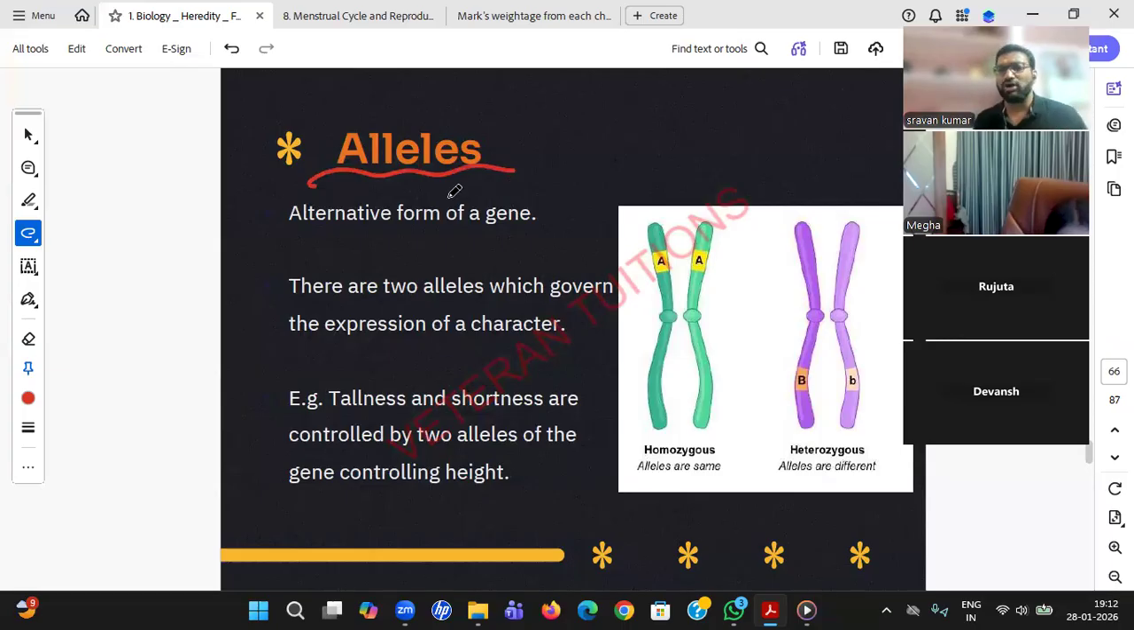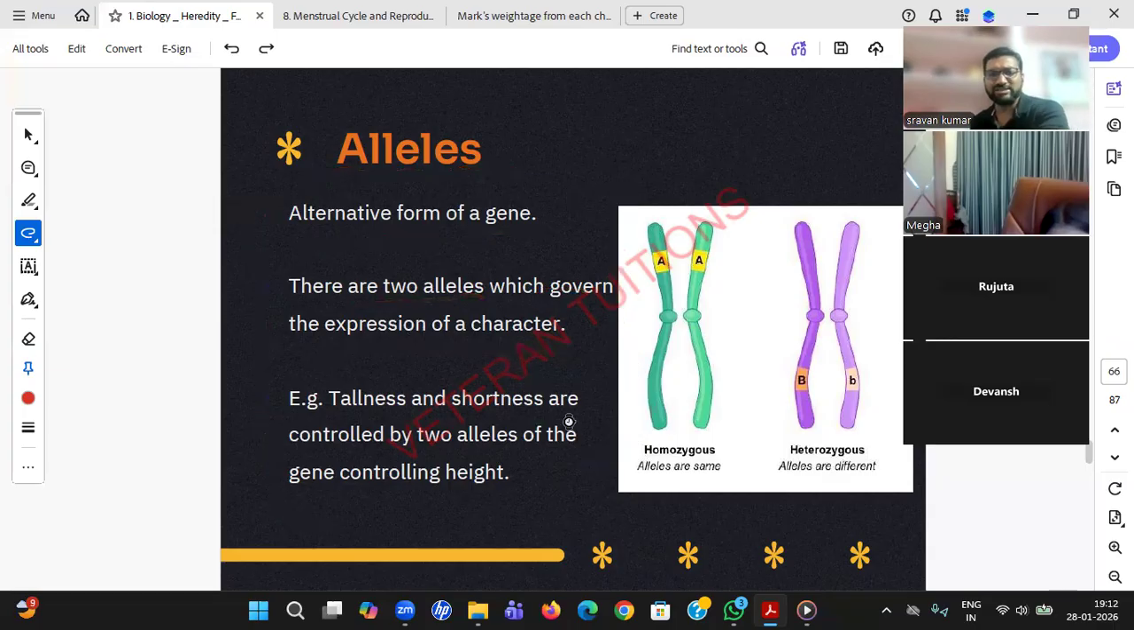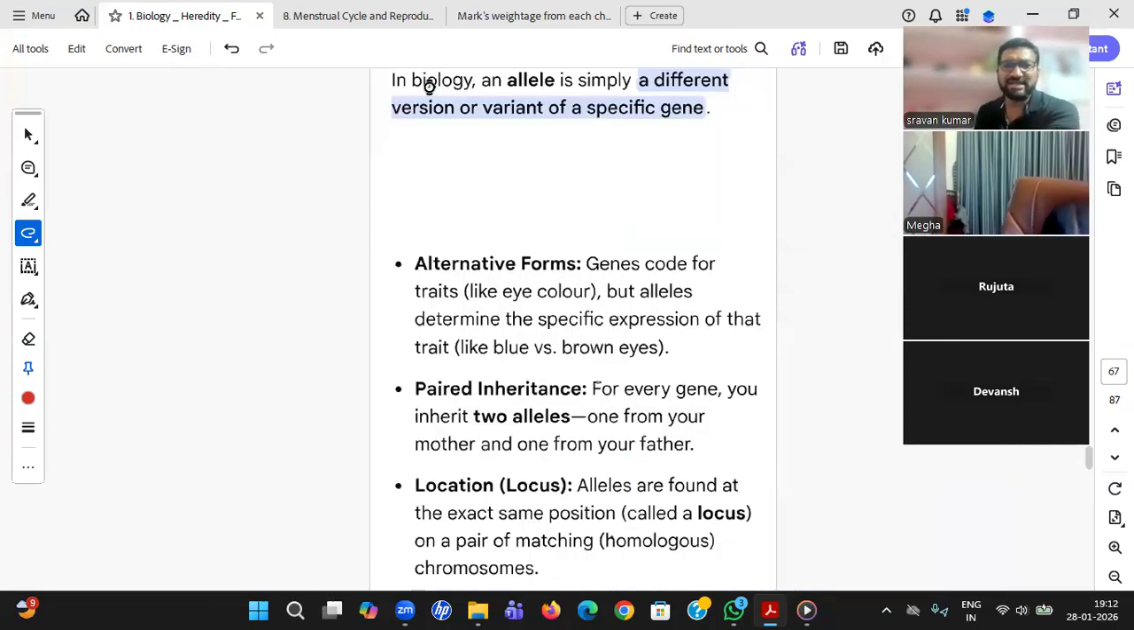Okay, so just now we have discussed what alleles are. Your textbook definition is this, student: alternative form of a gene. There are two alleles which govern the expression of a character. If you want, you can write this, but the explanation goes like this. Alleles basically simply mean a different version or variant of a specific gene. Hair color is a gene, and the different versions may be black or brown. Eye color is a gene, and the variants may be brown, green, blue, black, whatever you want to take. So an allele is nothing but a different version of a specific gene.